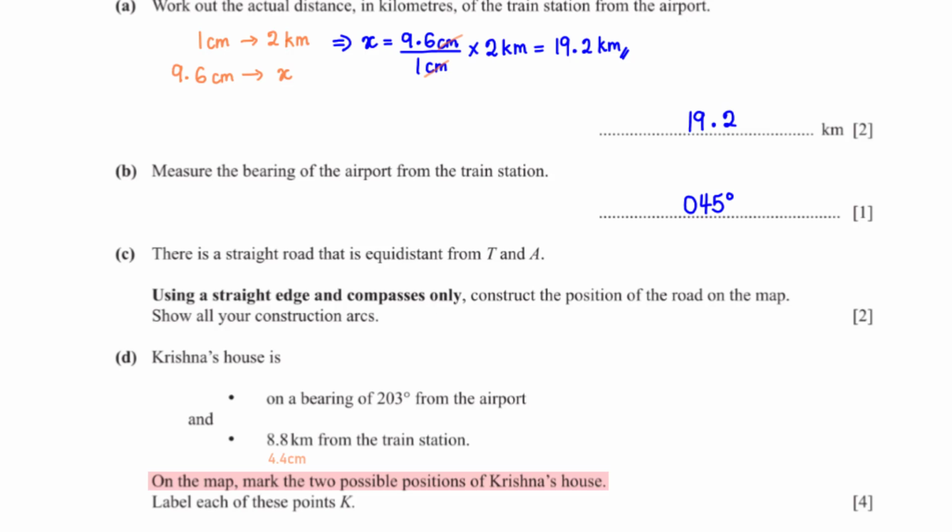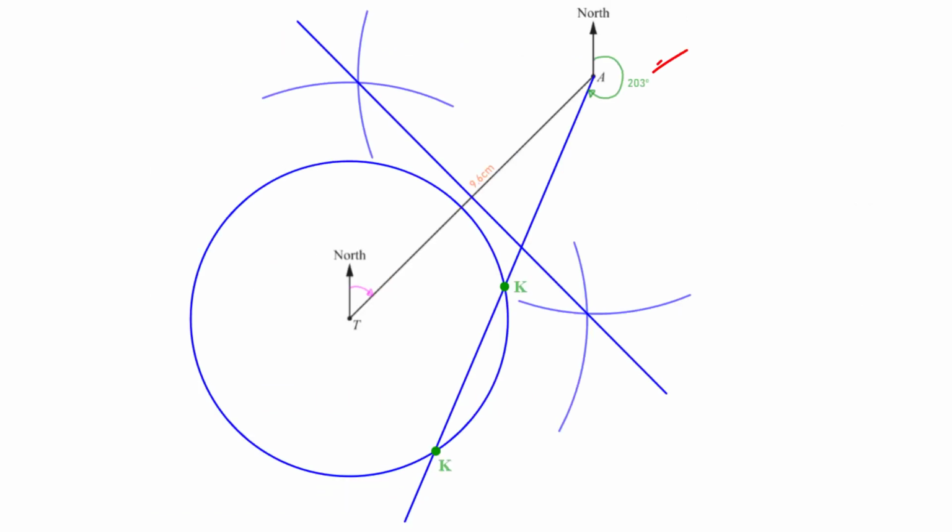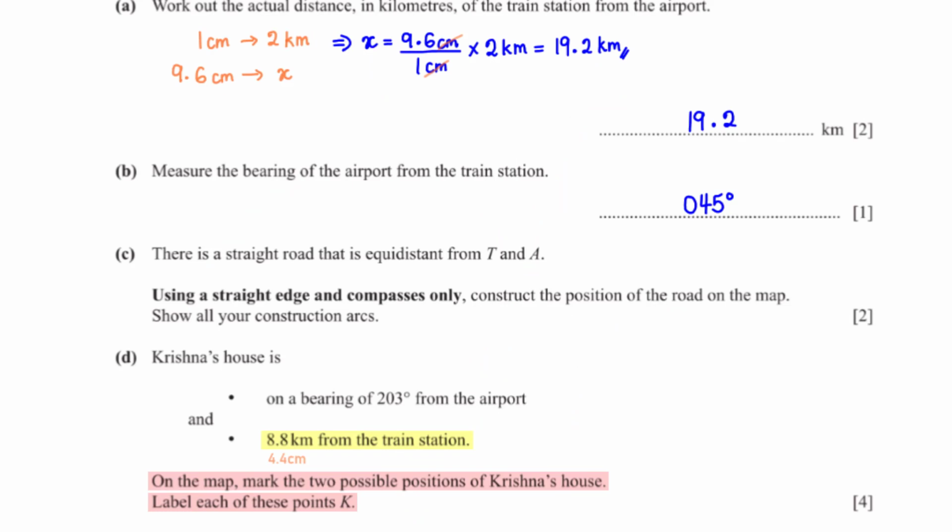On the map, mark the two possible positions of Krishna's house. Label each of these points K. We are told Krishna's house is on a bearing of 203 degrees from the airport. So on the scale drawing, we measure an angle of 203 degrees in the clockwise direction from the north of A. We are also told Krishna's house is 8.8 kilometers from the train station.